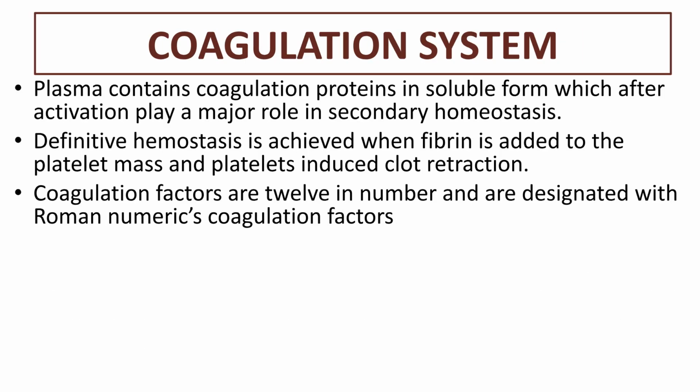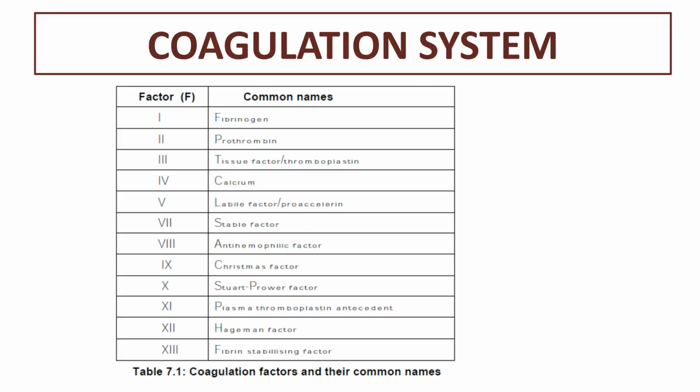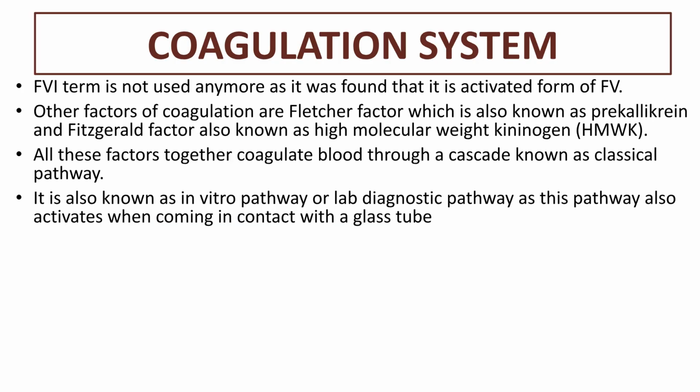The coagulation system involves plasma proteins that play a major role in secondary hemostasis. Definitive hemostasis is achieved when fibrin is added to the platelet mass, followed by clot retraction. This slide provides additional details on the coagulation system. Note that factor 6 is no longer used. Other coagulation factors include Fletcher factor, also known as prekallikrein, and Fitzgerald factor, or high molecular weight kininogen. Together, these factors coagulate blood through a classical pathway.